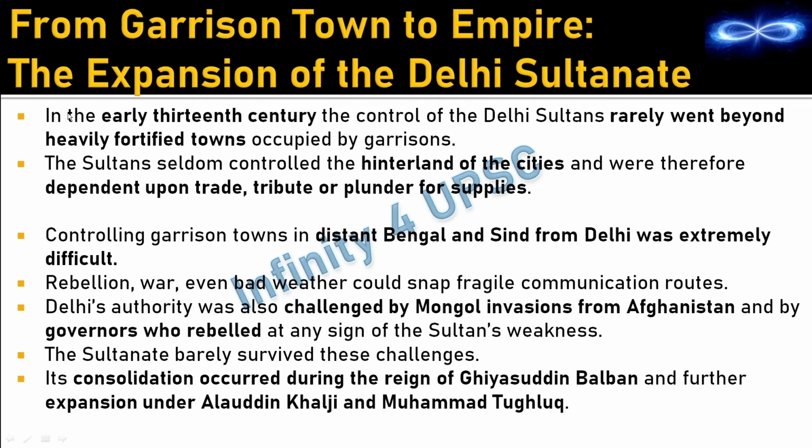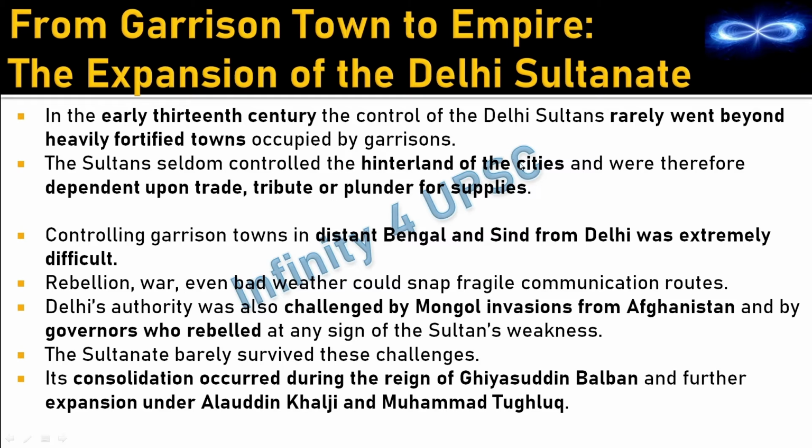So how could they expand the Delhi Sultanate? We will see that here. In the early 13th century, the control of Delhi Sultans rarely went beyond heavily fortified towns occupied by garrisons. The Sultan seldom controlled the hinterland of the cities. Hinterland in the sense remote areas, that is rural area.